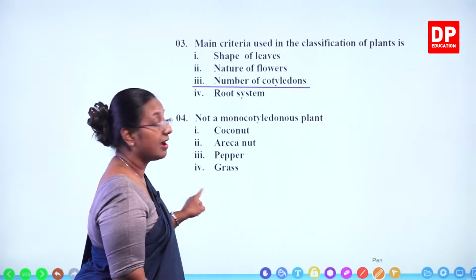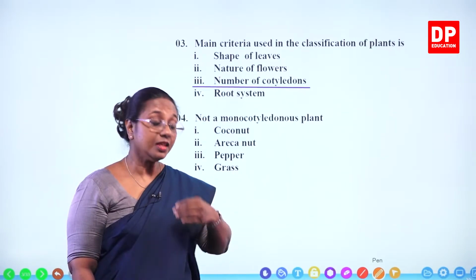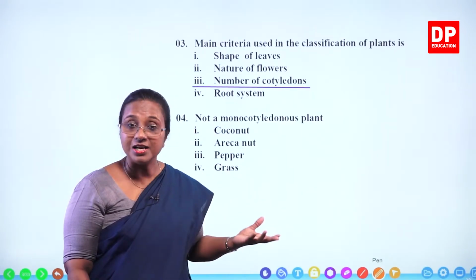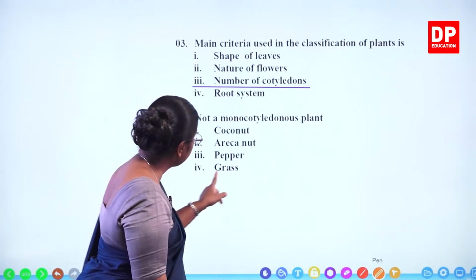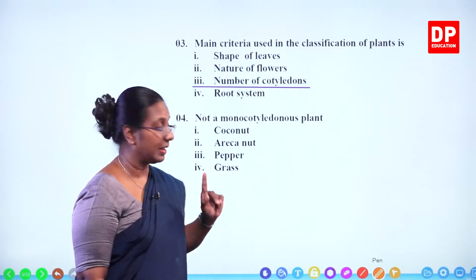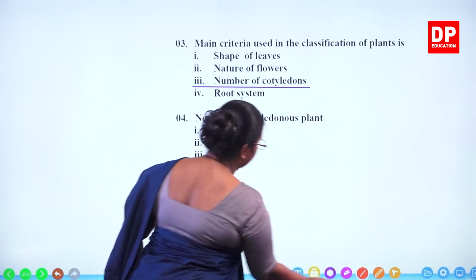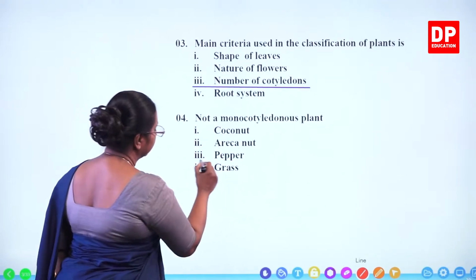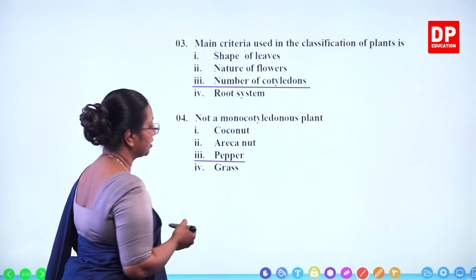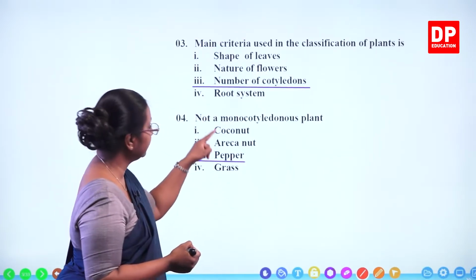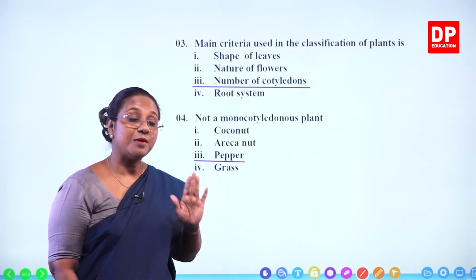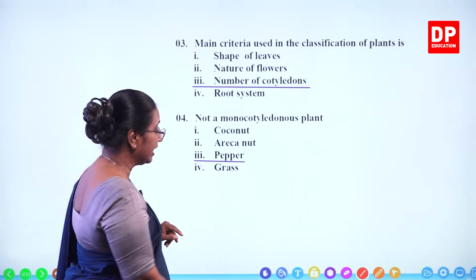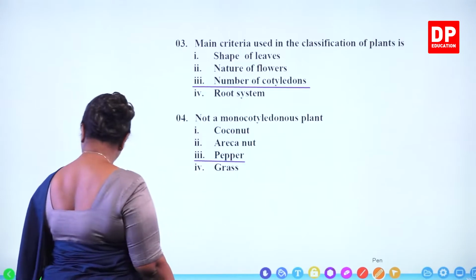Then if we take grass, again you all know. Parallel venation, fibrous roots, no branching. So that means they are again a monocot plant. So the question is to select the not a monocotyledonous plant. Coconut, areca nut, pepper is not a monocotyledonous plant. Grass again is a monocot plant. So I am sure you were able to answer these questions correctly. With that, I will move on to the next question.